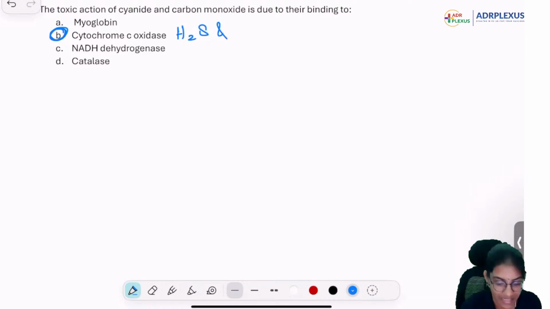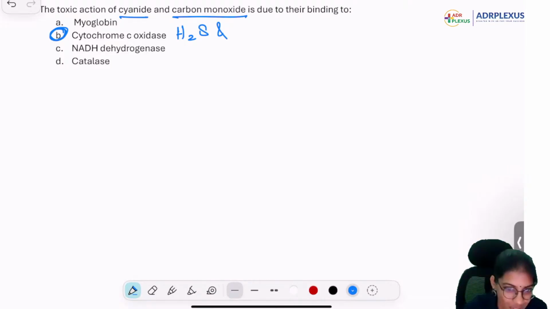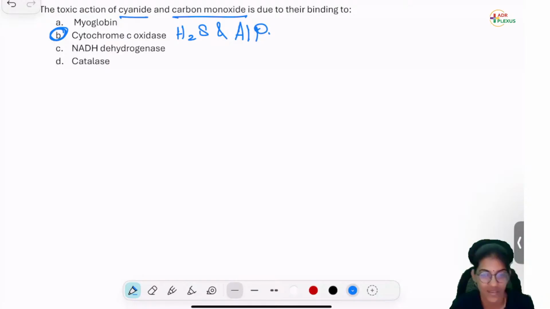Cyanide is given, carbon monoxide is given, H2S, and 1 more. Nitric oxide, in the reverse way. Yes, very good, Dr. Monisha. Nitric oxide was also there, but it's in the reverse way. So the better answer is aluminum phosphide. Yes, very good. Aluminum phosphide is the next one.